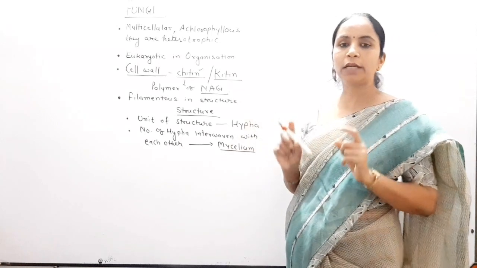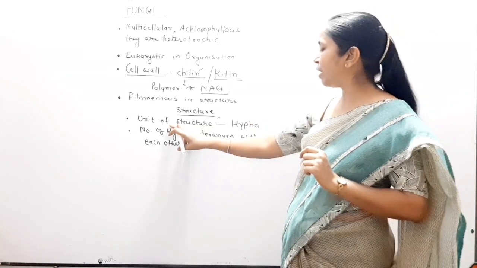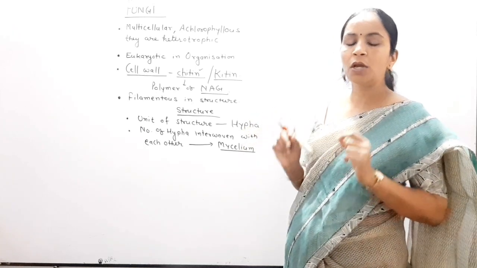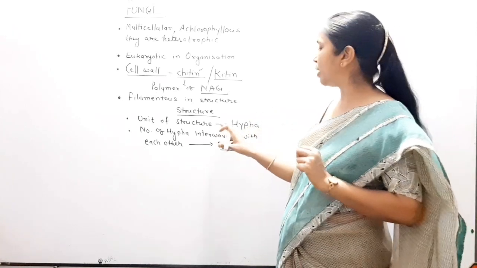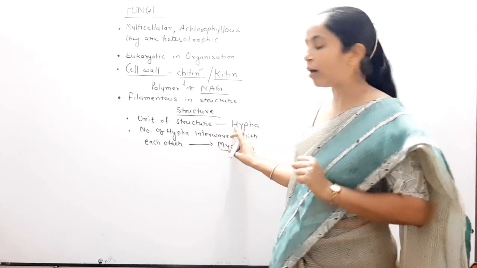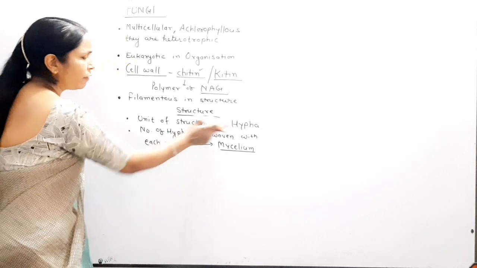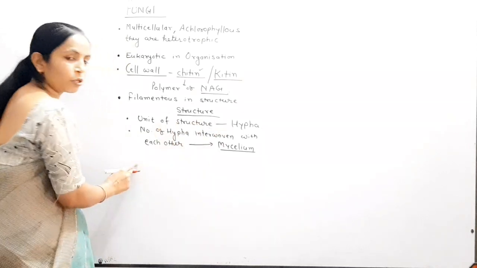So a single thread or single filamentous structure is hypha. And what is hypha? Hypha is a thread-like structure, the structural unit or thallus of fungi. Clear? Now, individually, first we study the structure of hypha.